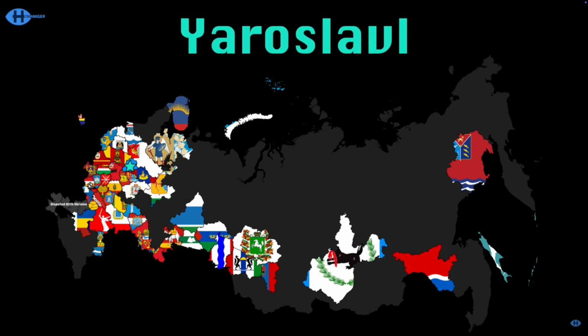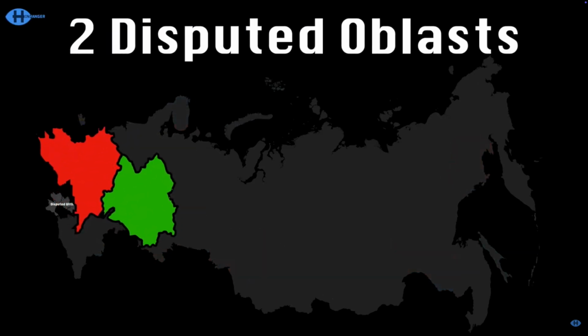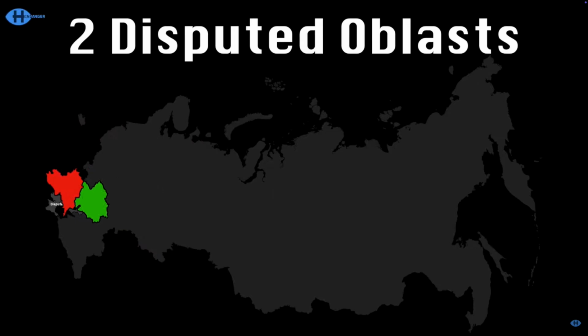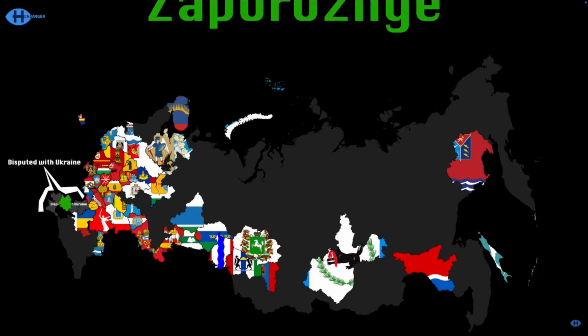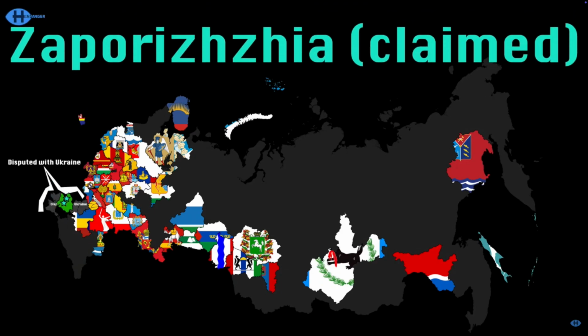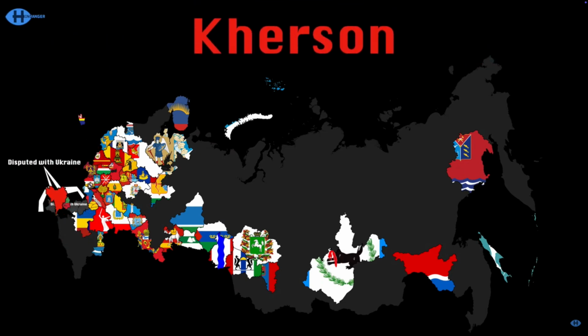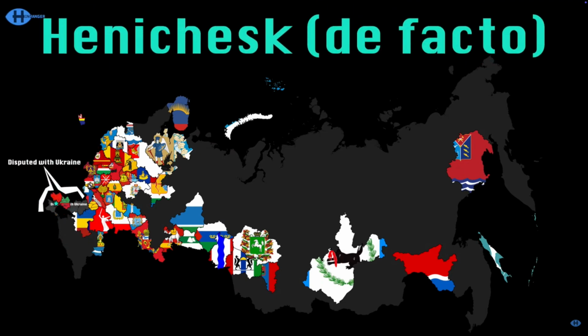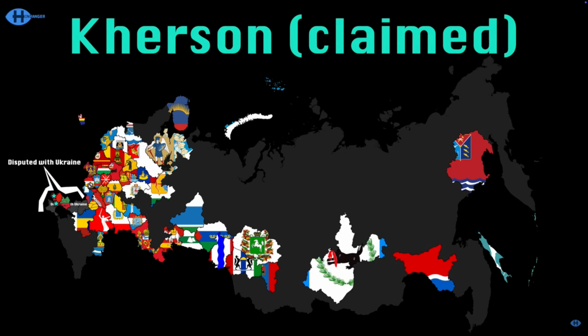It's the last internationally recognized oblast. Russia still claims the rest, but I'll show they're within Ukraine's international borders. Zaporozhye has the de facto administrative center named Melitopol. Zaporizhzhia is just the claimed administrative center. Kherson's de facto administrative center is Henichesk. Kherson is the claimed administrative center.